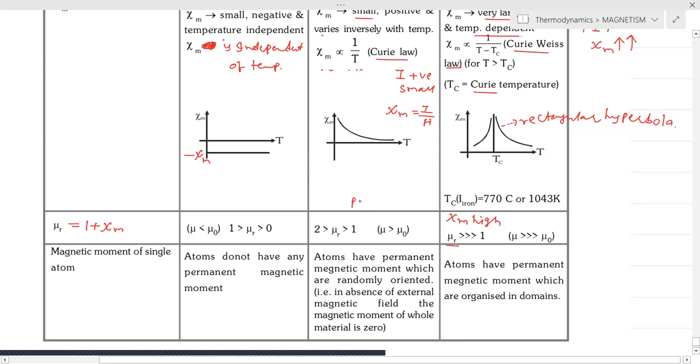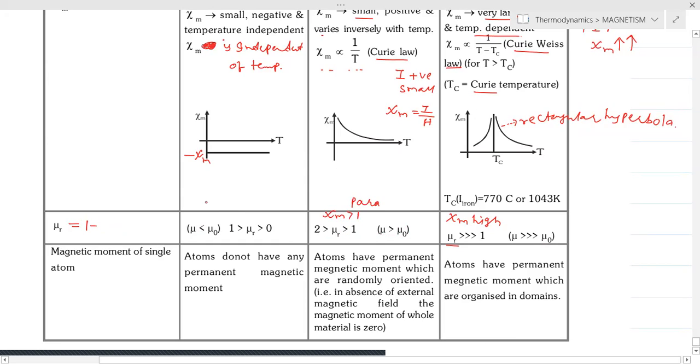Suppose we are taking a paramagnetic material. So here we see that Xi is positive. Xi is small but positive. So mu r is slightly greater than 1. By substituting the value, we get 2 is greater than mu r is greater than 1. So in that also we can substitute mu r equal to mu by mu naught, and we will get the solution.